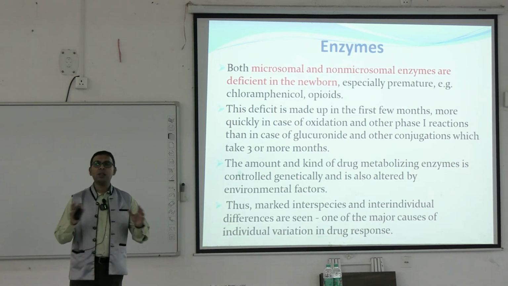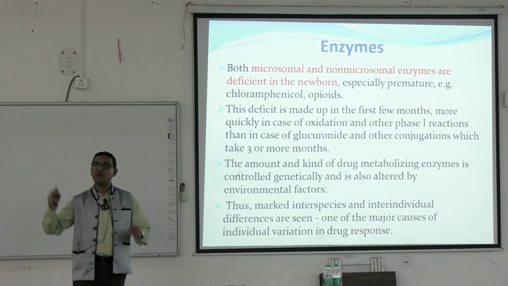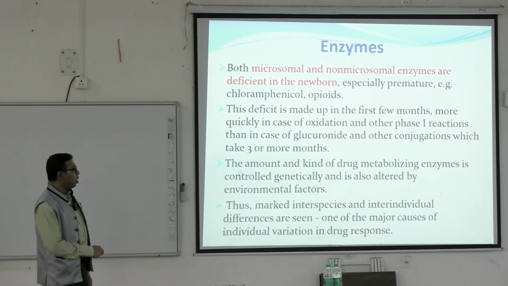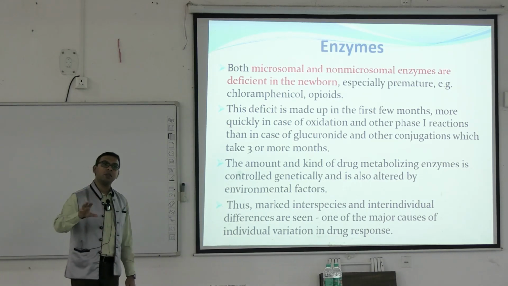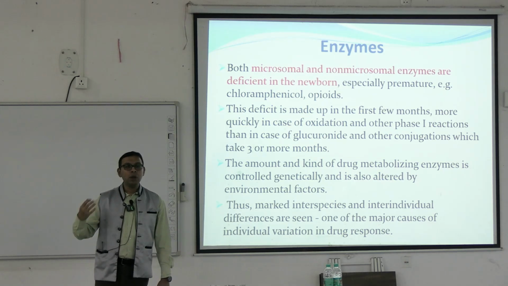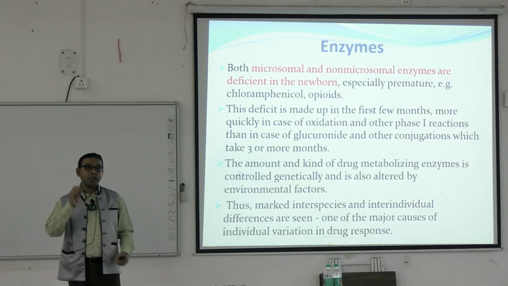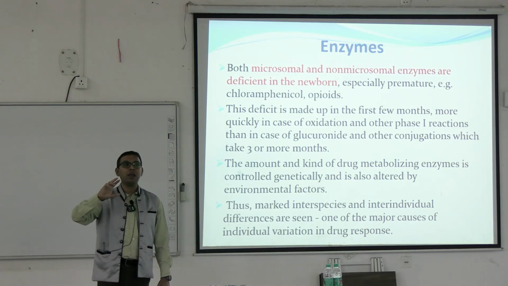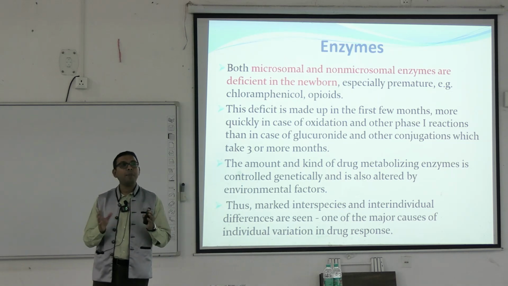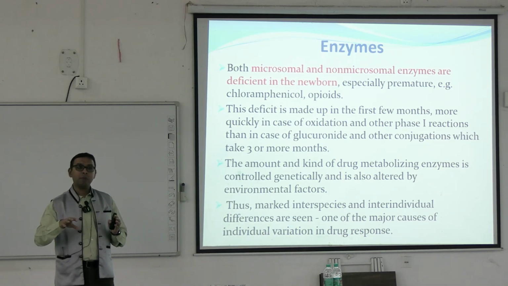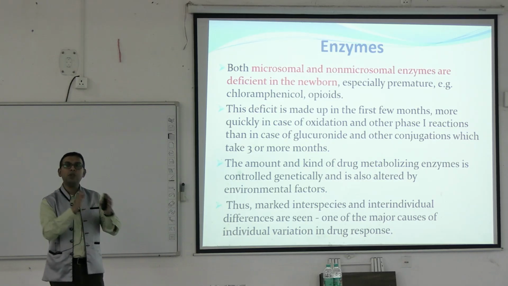The amount and the kind of drug metabolizing enzyme is controlled genetically. Time and again I am saying all these are controlled by genetics and are also altered by environmental factors, different types of environmental pollutants also. So marked interspecies and inter-individual differences are there. So the same drug will not behave in the same way in the South Asian population as in the European population. The same drug has to be given in different doses in the American population, in the Vietnamese population, like this, because the genetic makeup is separate. That's why the metabolism and the way of elimination is also different, and also inter-individual, from one individual to another.